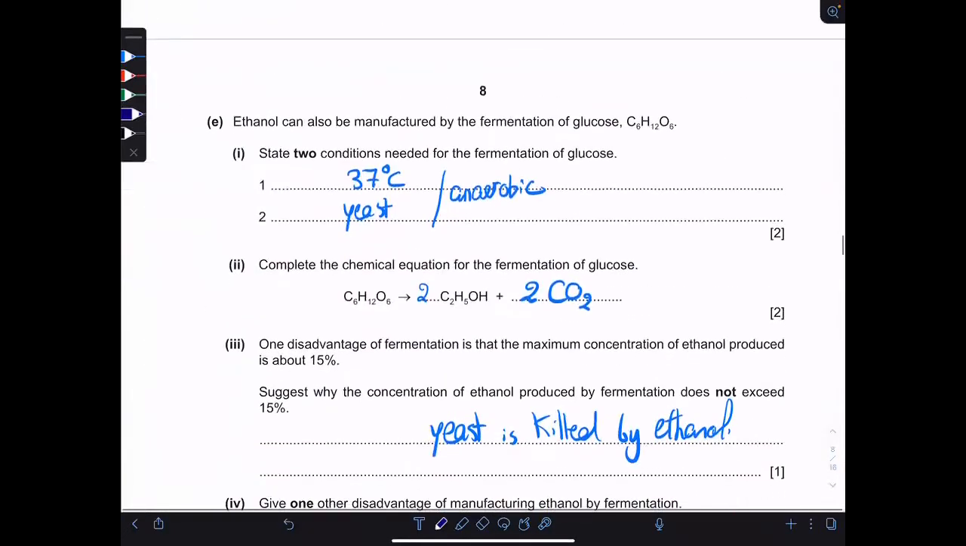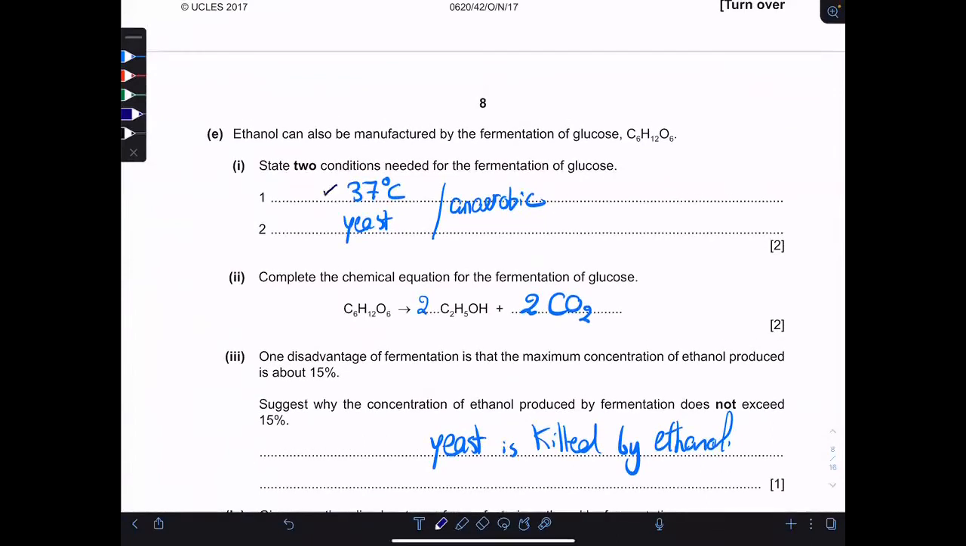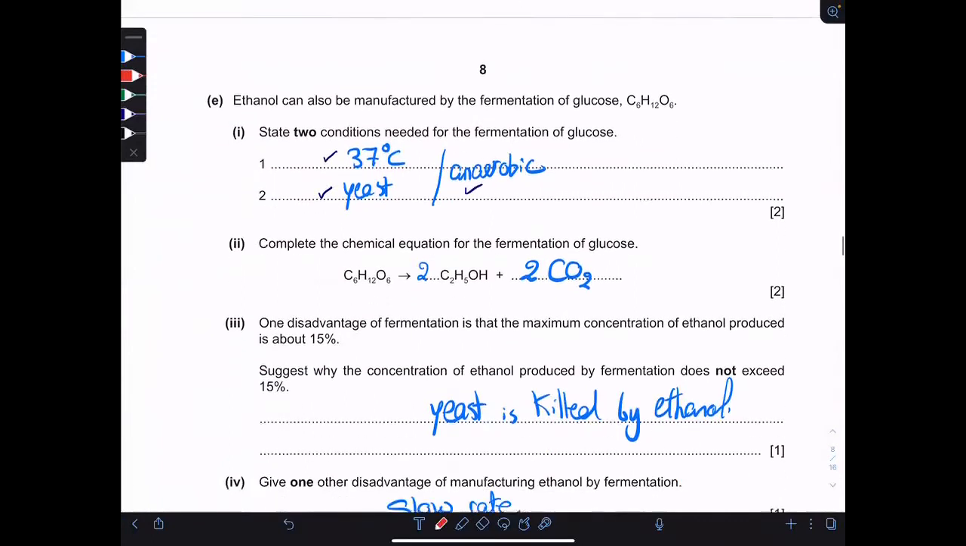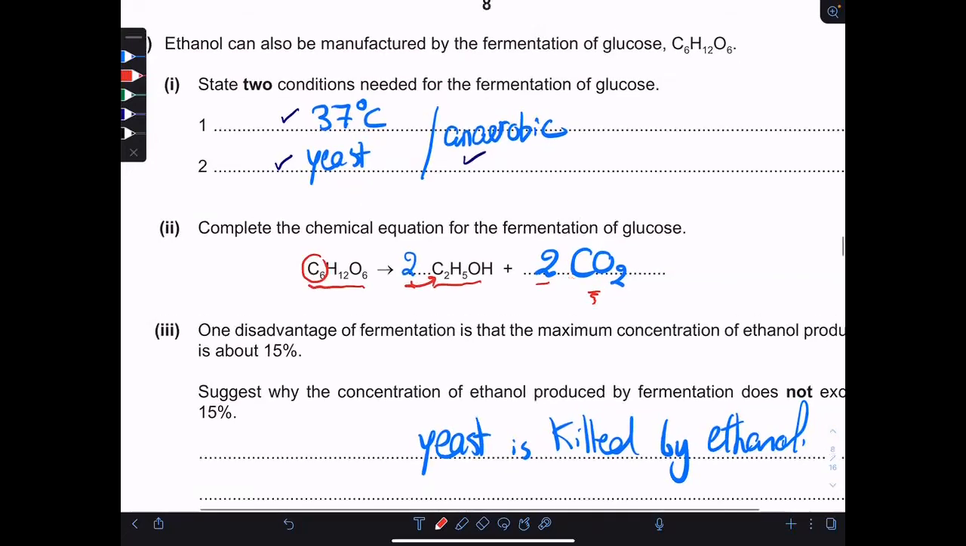Ethanol can be made also by fermentation of glucose. He wants 2 conditions for the fermentation of glucose: 37 degrees Celsius, yeast, anaerobic conditions, any 2. Then completing the reaction, glucose after fermentation produces ethanol and carbon dioxide gas. The balancing is 2 and 2 because we have 6 carbons here, so we need to have here 4 and here 2 for the carbon atoms to be balanced, and also the rest will be balanced automatically.